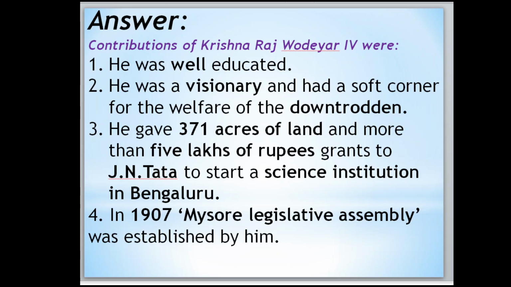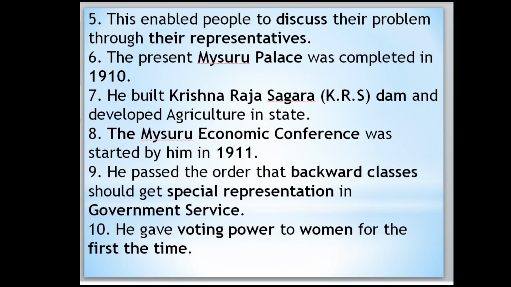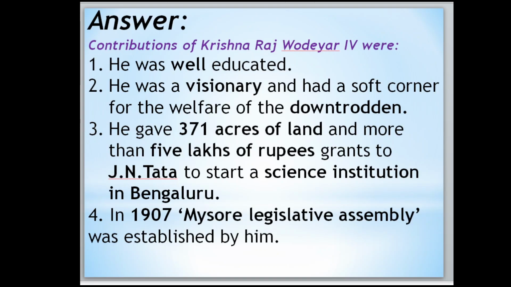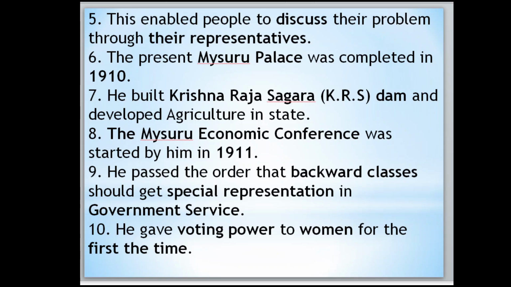In 1907, Mysuru Legislative Assembly was established by him. This enabled people to discuss their problems through their representatives. The present Mysuru Palace was completed in the year 1910 by him. He built Krishnaraja Sagar, KRS Dam, and developed agriculture in the state. The Mysuru Economic Conference was started by him in the year 1911. He passed the order that backward classes should get special reservation in government services. He gave the voting power to women for the first time.